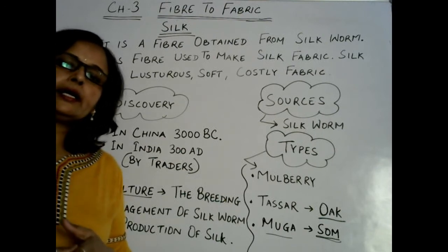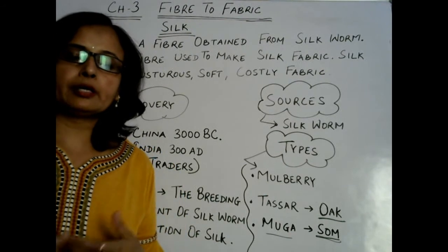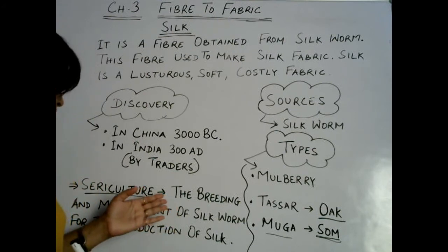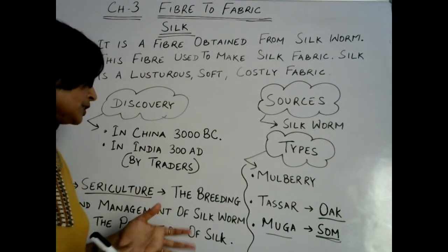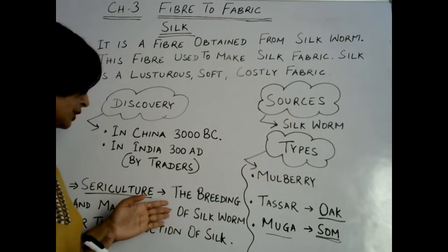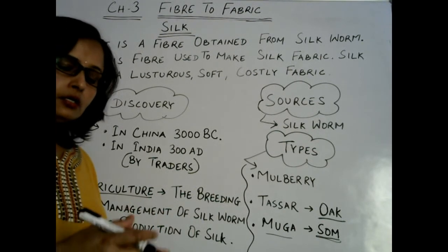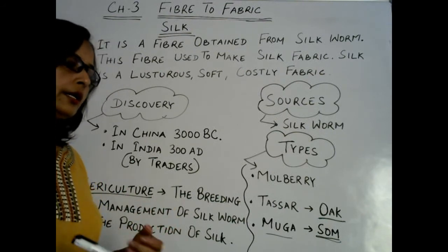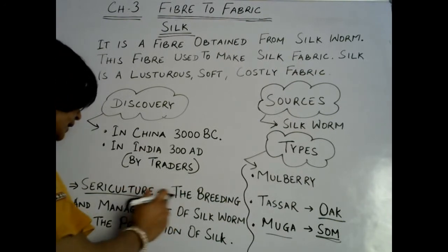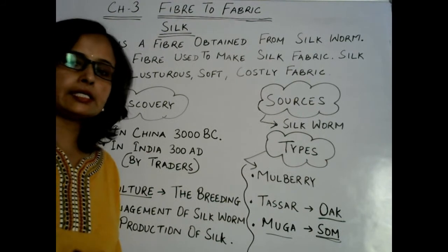Breeding means growing, to produce more and more silkworm, and rearing means the breeder has to provide good food, shelter and the rest of the requirements to silkworm. So what is sericulture? The breeding and management of silkworm for the production of silk is called sericulture.